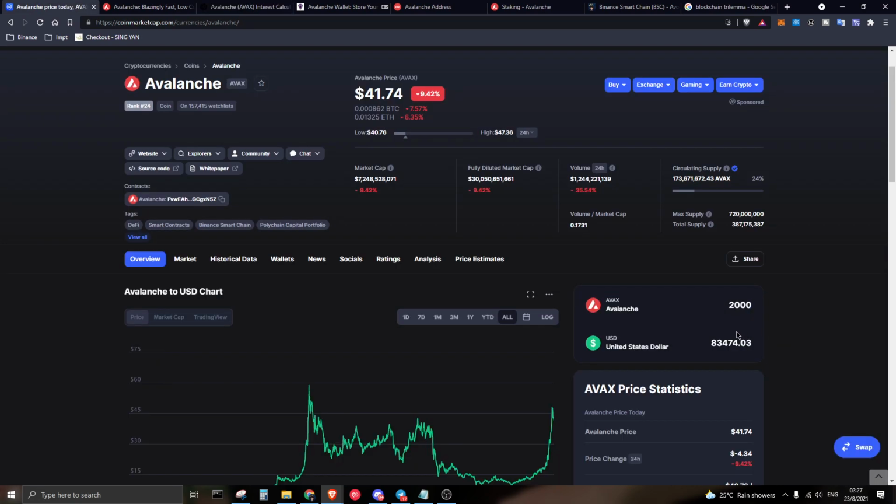So for running a validator itself, you will need to have at least $83,000 worth of AVX token, which is, I would say, most of us can't even afford. And from there, we can't even dream of running a validator.